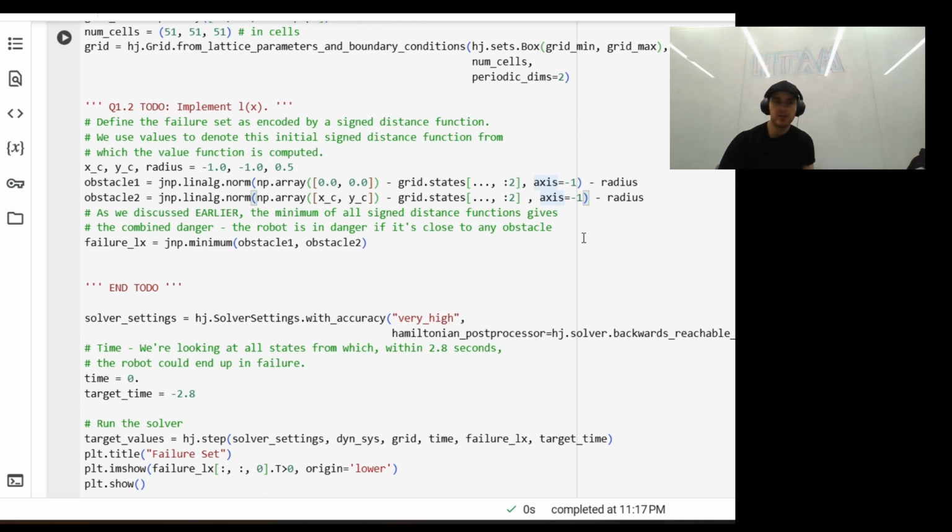Okay, awesome. We know the setup for our grid, and now we say, okay, how do we turn our signed distance function Lx that we talked about? We learned about this earlier. How do we turn that from math to code? Well, first, let's define our obstacles, right? That's what we started with.